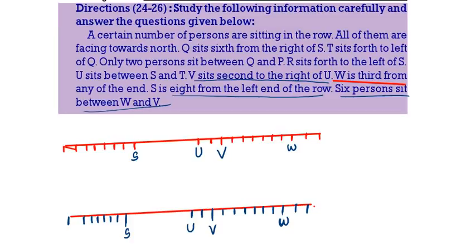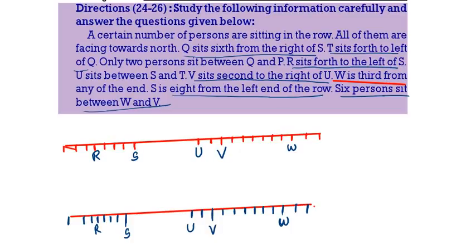U is sitting in between S and T. R is sitting 4th to the left of S, so 4th to the left of S we will get R. T is sitting 4th to the left of Q. Q is sitting 6th to the right of S, so S right 6th we will get Q. And there are two persons between Q and P. And there are two persons between Q and T. T is sitting 4th to the left of Q.